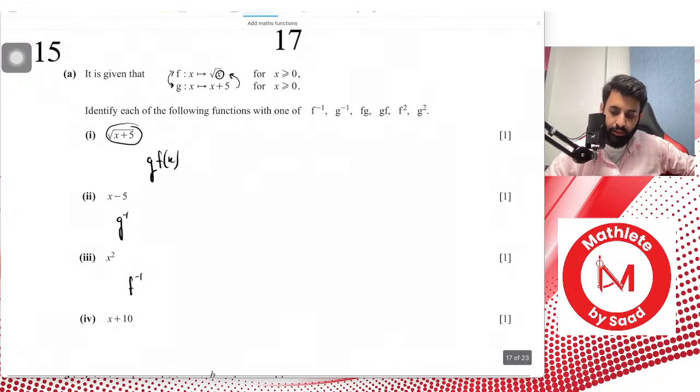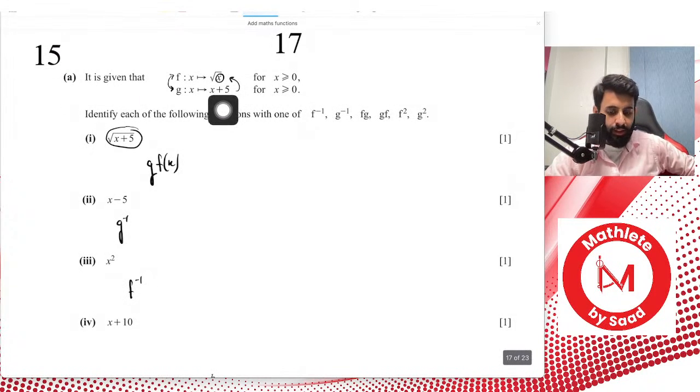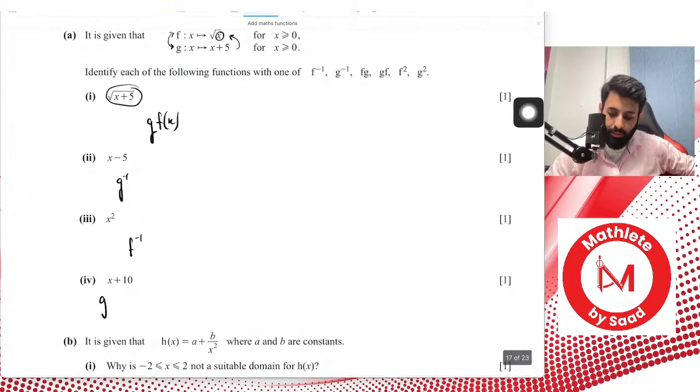X plus 10. Okay, so we have x plus 5. What is it that we have to do for it to turn x plus 10? Now you can take help from here. Okay, now my obvious guess would be g square. Okay, and if there's any doubt, there's no harm in trying it.